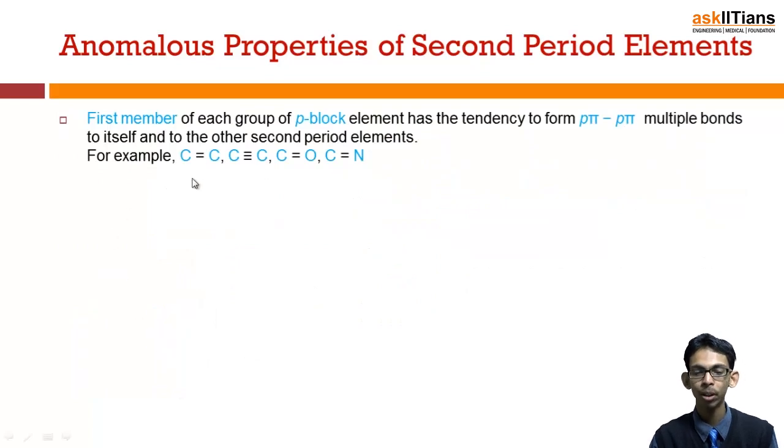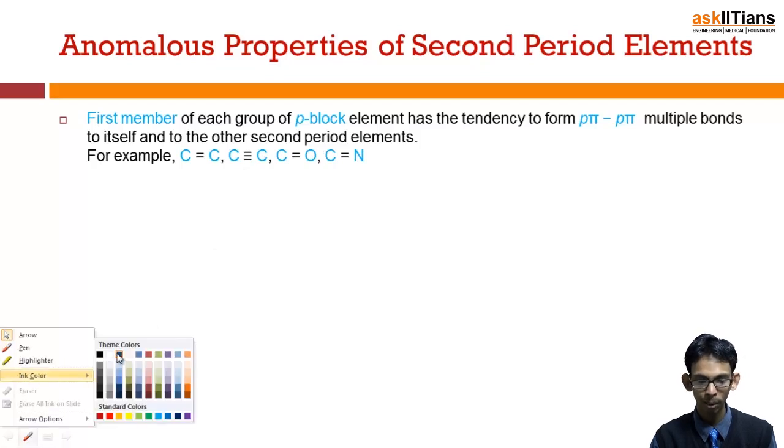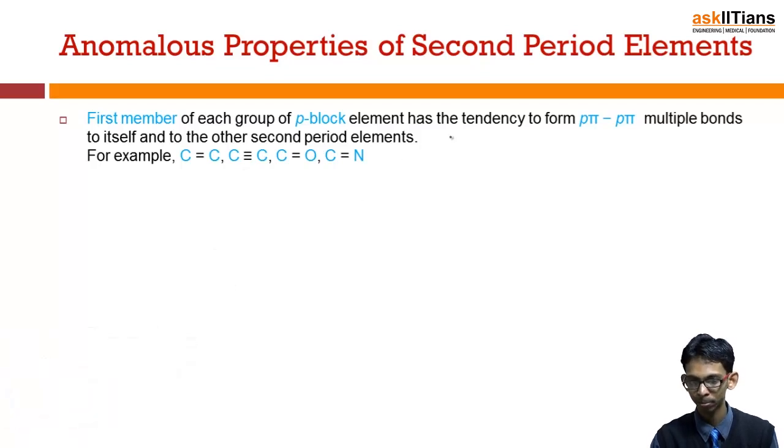The first member of each group of the p block elements has a tendency to form p-pi multiple bonds to itself and to other elements. Like carbon forms a carbon double bond, similarly carbon triple bond, carbon oxygen, carbon nitrogen, these all form p-pi multiple bonds. Actually, what are p-pi multiple bonds?